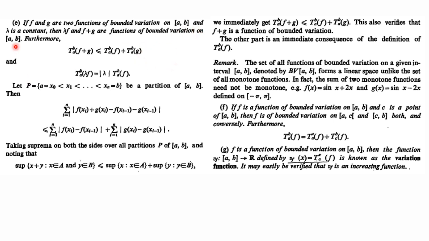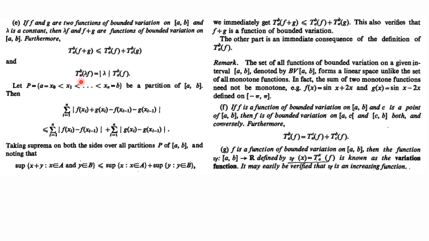Right? Now why does this hold? Because we know that the total variation of the sum of the two functions over the interval AB is clearly less than or equal to the total variation of the function f plus the total variation of the function g. As we know, the supremum of the sum of two functions is always less than or equal to the supremum of the first function plus the supremum of the second function, right? So using that property we have this inequality. So if this is finite and this is finite, the sum of two is again finite, so we will get this is finite. So if f and g are functions of bounded variation, then f plus g is also.